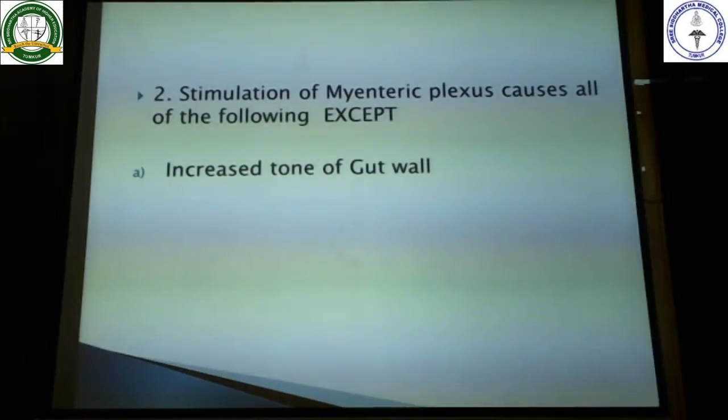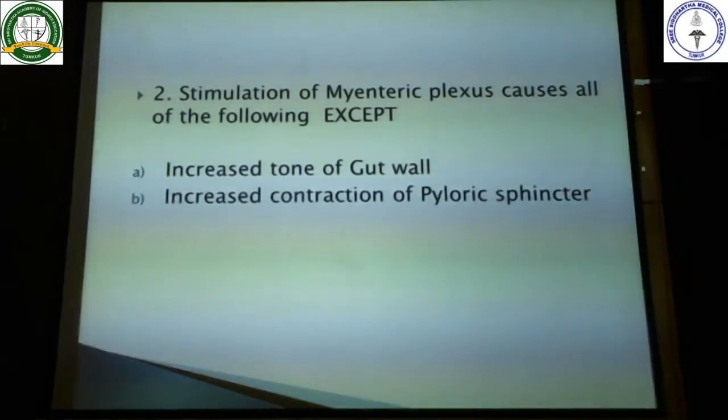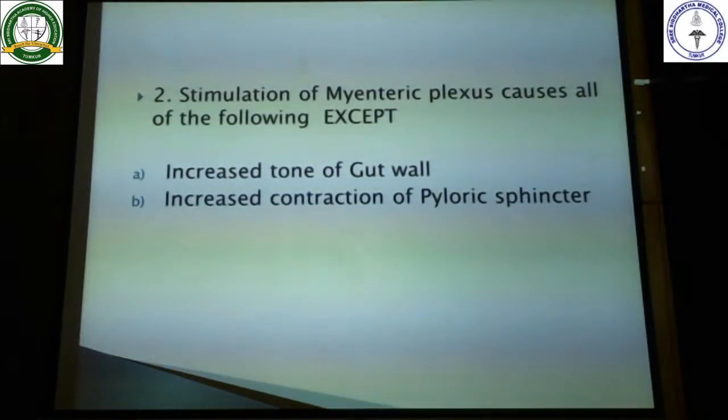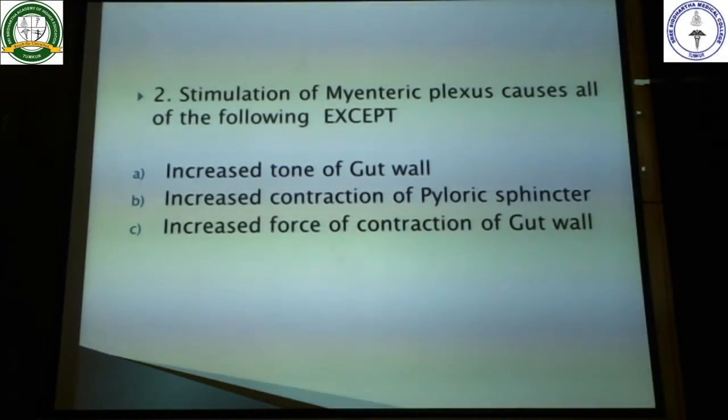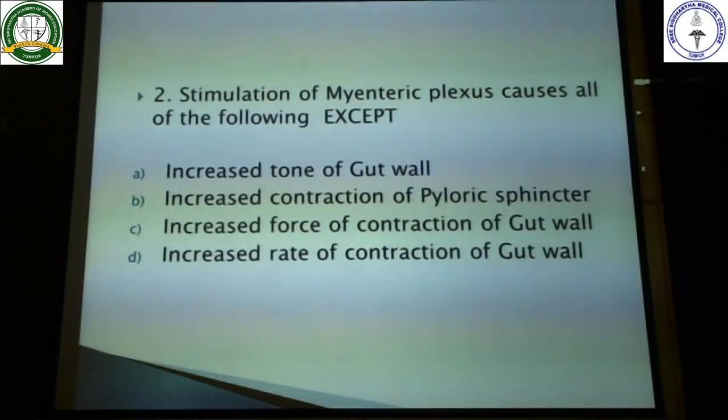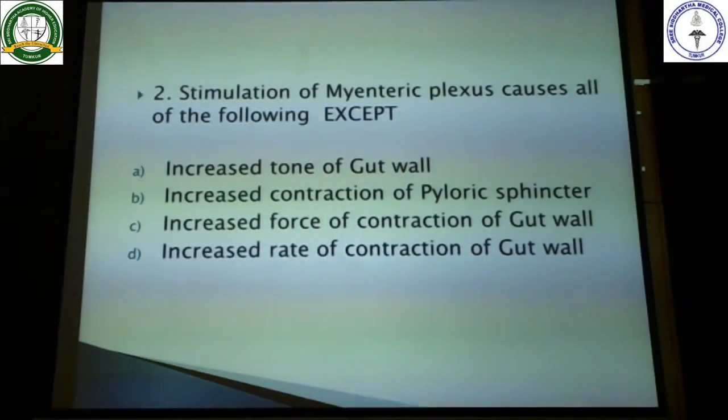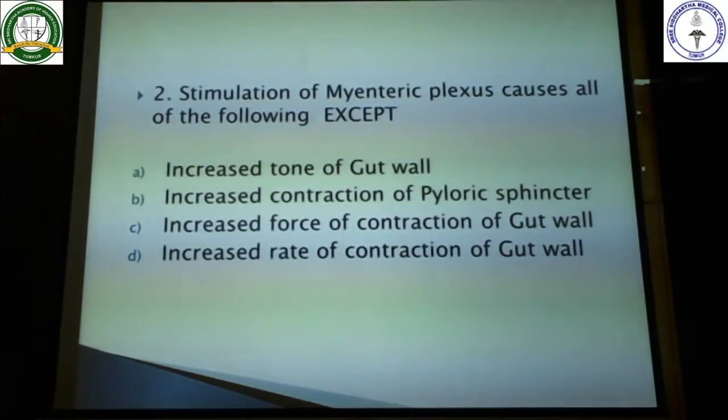definitely increased tone of the gut wall will happen when there is stimulation of myenteric plexus, so it is ruled out. Increased contraction of pyloric sphincter, will come to this later. Increased force of contraction of the gut wall, so definitely this is also going to happen. And increased rate of contraction of the gut wall, so this is also going to happen. Our question is, what is not happening, right? All are happening except.